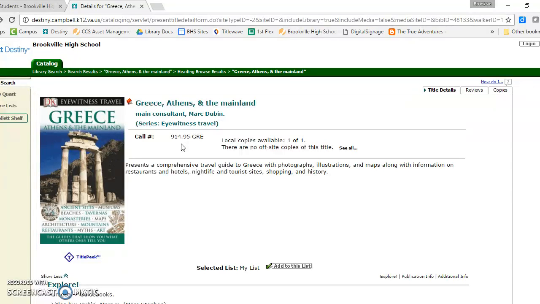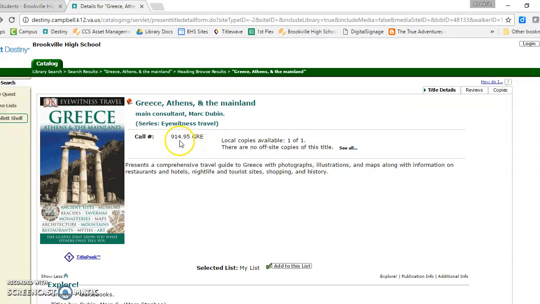And you don't need to know too much about Dewey other than the fact that it organizes books by numerical order. So 914, for example, would come after 913 and before 915. Okay? These little extra decimal points at the end just make it even more organized.